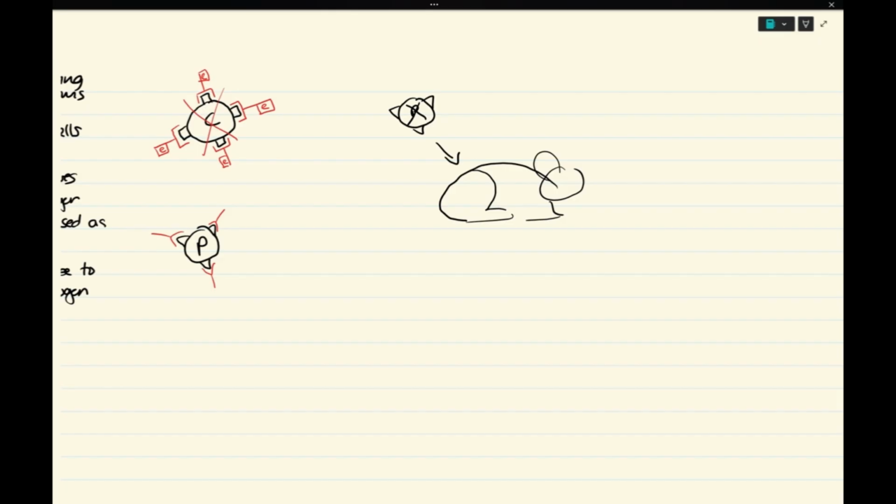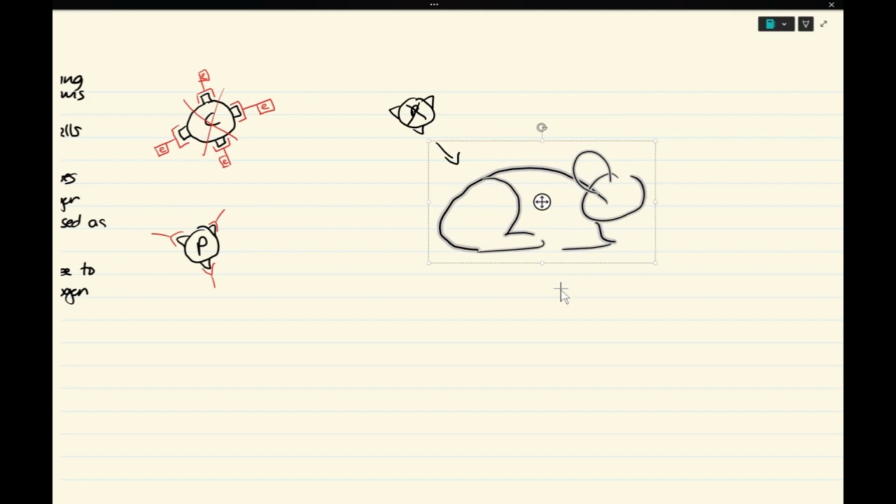Okay? Now, when we put that pathogen into that rabbit or into that animal, small animal, in the laboratory, the white blood cells are going to start making these antibodies.